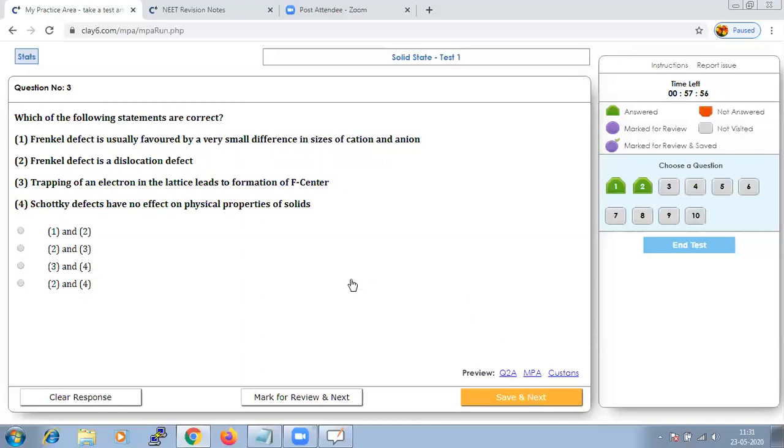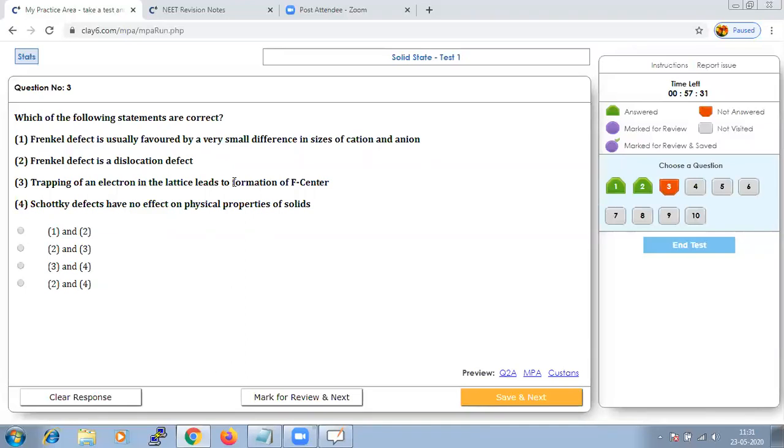Which of the following statements are correct? They have given us: Frenkel defect is usually favored by a very small difference in size of the cations and anions. Frenkel defect is a dislocation defect. Yes, of course, Frenkel defect we call a dislocation defect.